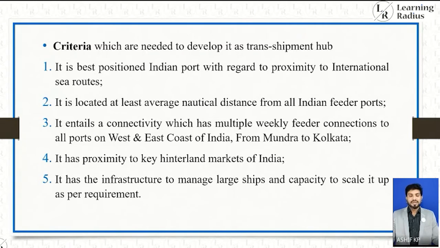Criteria which are needed to develop it as a transshipment hub: it is the best positioned Indian port with regard to proximity to international sea routes. It is located at least average nautical distance from all the Indian feeder ports. It entails a connectivity which has multiple weekly feeder connections to all ports on the west and east coast of India from Mundra to Kolkata. It has proximity to key hinterland markets of India. It has the infrastructure to manage large ships and capacity to scale it up as per requirement.